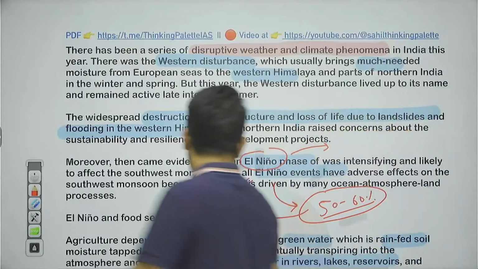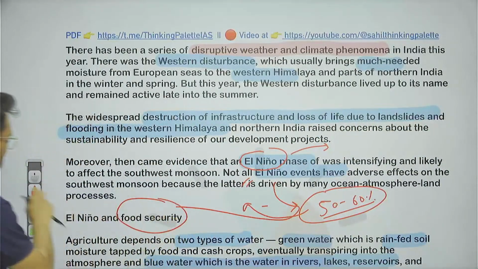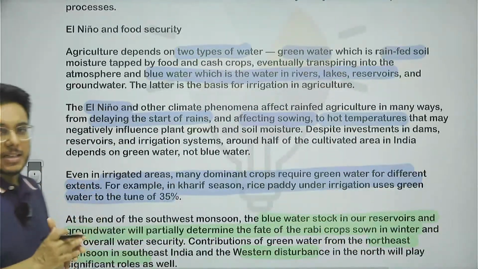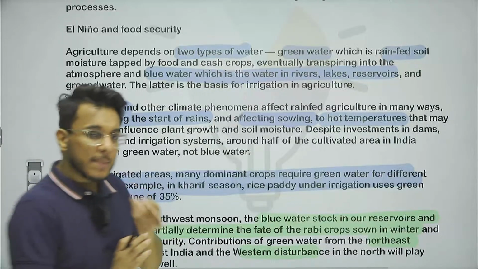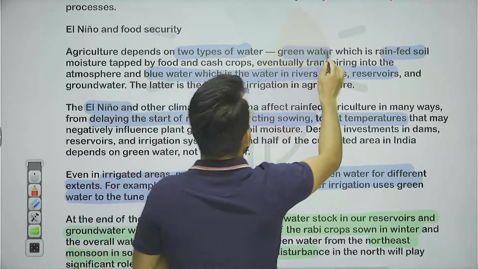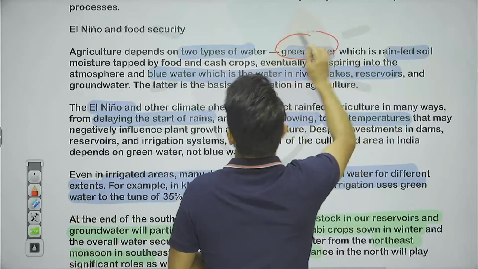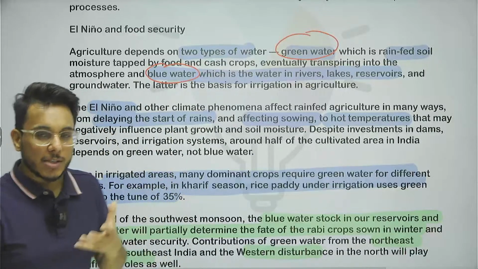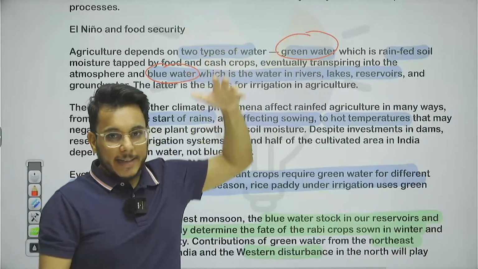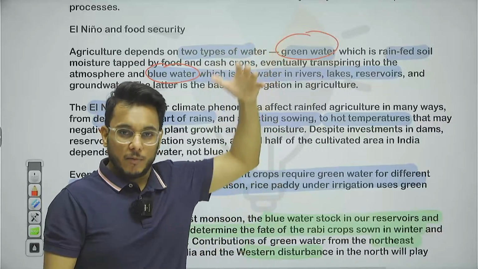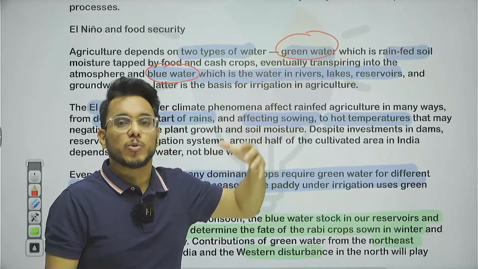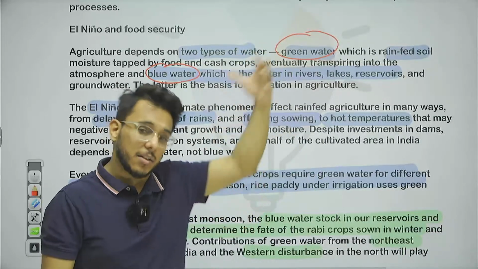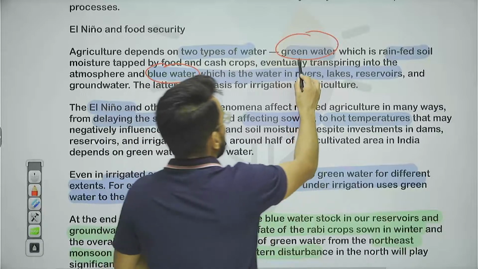And if agriculture is impacted hugely, what will happen? Food security of India will get compromised. Now, you know that agriculture needs a lot of water. There are two types of water: one is green water and the other is blue water. What is green water? The color of water is not different, but the water that is received through rainfall, which recharges groundwater, and the same water which is used in agriculture but comes from rain, we call green water.